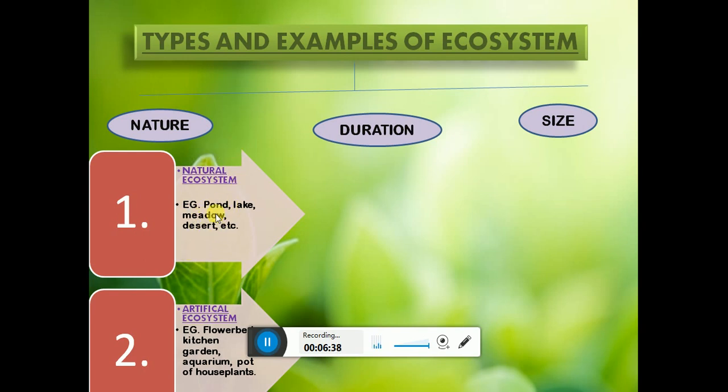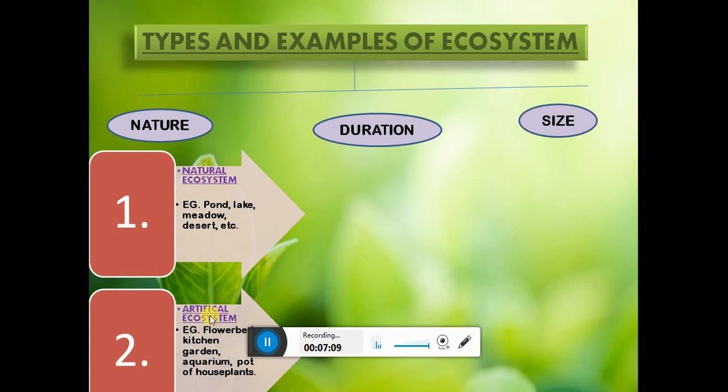All these things are made without the interaction of human beings or any other living beings. Such an ecosystem is known as a natural ecosystem. So then what is an artificial ecosystem? An artificial ecosystem is fully created and maintained by human beings without any participation of natural things. It is fully made and created by human beings.